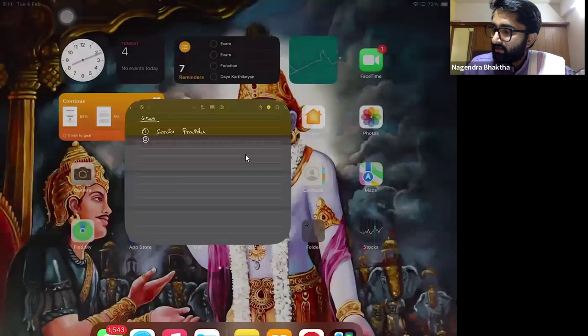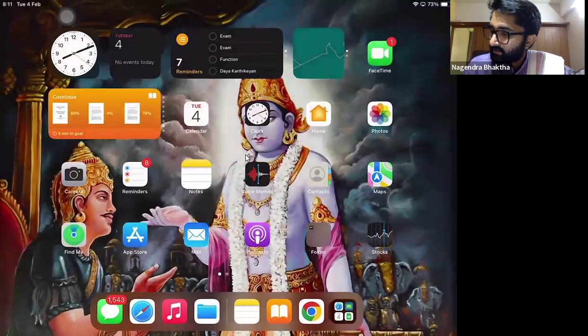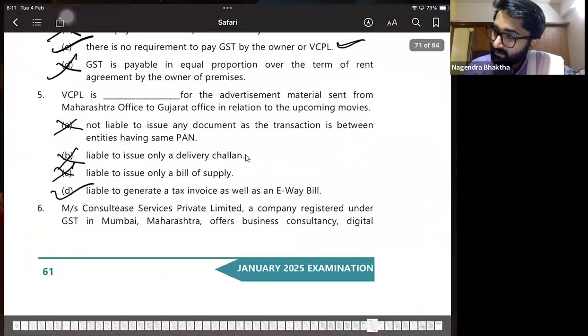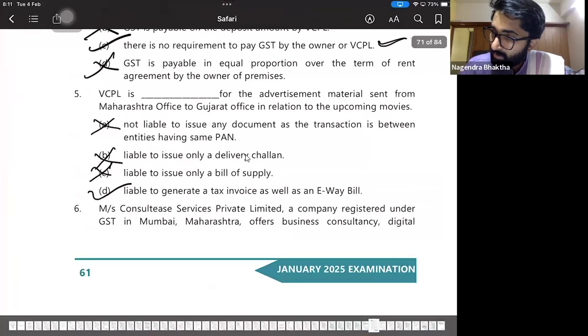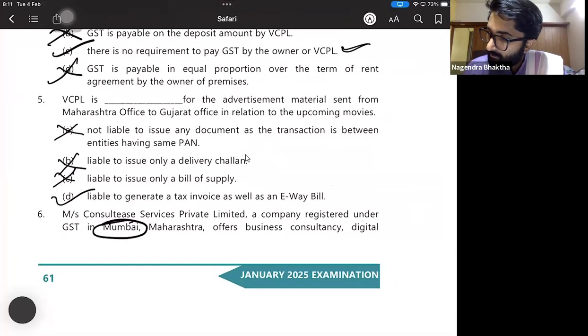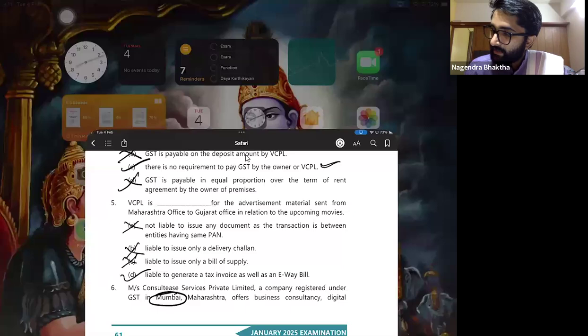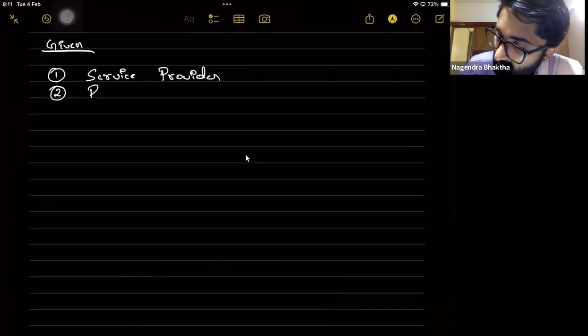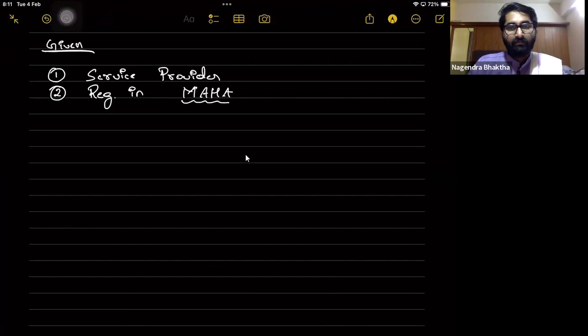They are a service provider because they provide consultancy services. Consultancy Services Private Limited, registered under GST in Mumbai. So they are in Mumbai, Maharashtra. Write that also: registered in Maharashtra. Why?